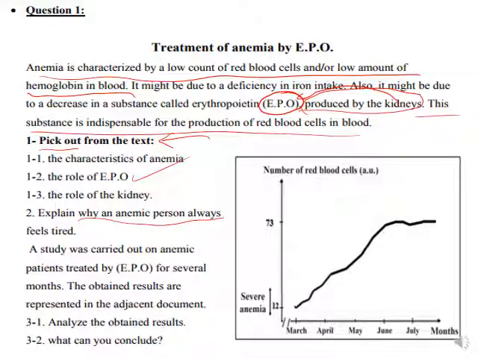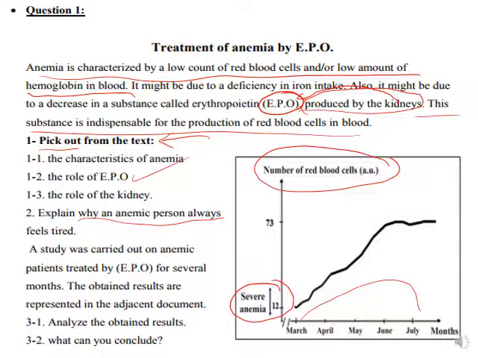Under the effect of erythropoietin, the number of red blood cells, as shown in AU, arbitrary unit, increases from 12 AU, where we have a severe anemia, in March, till about 73 AU in July upon the treatment with the EPO. So what can we conclude here? That the EPO has an important role in the production of the red blood cells, meaning that it favors the production of the red blood cells.